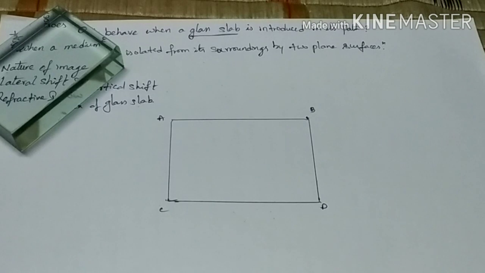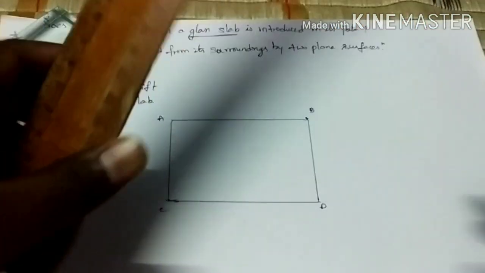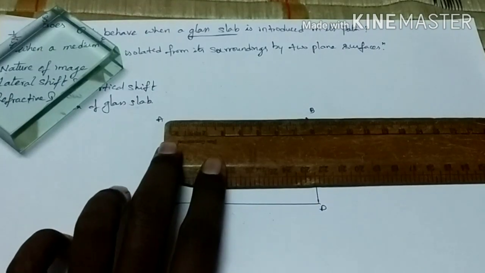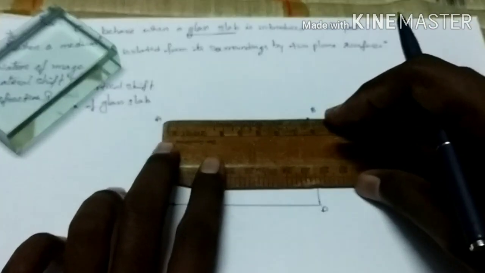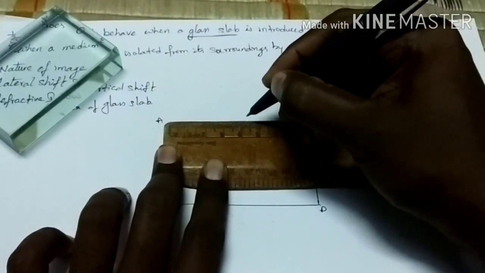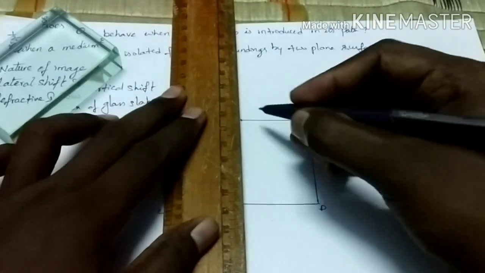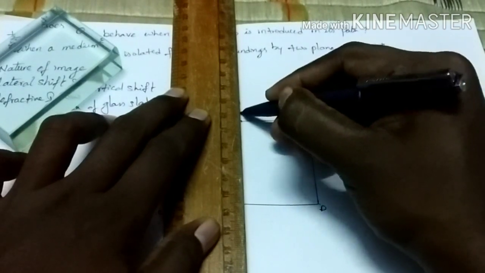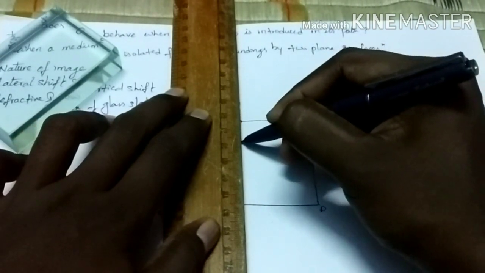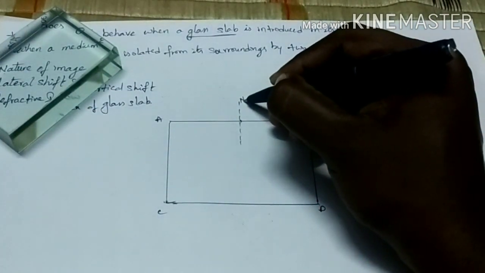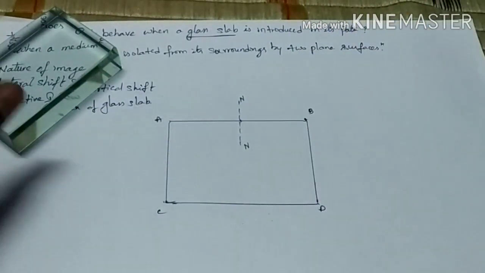That is a third point. And now what we have to do here, we have to draw a perpendicular line on AB. The line which is perpendicular on AB is called a normal.